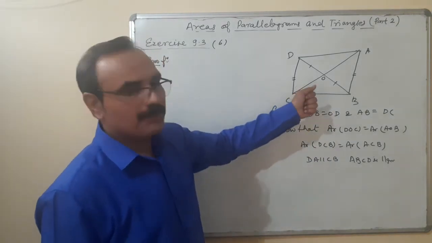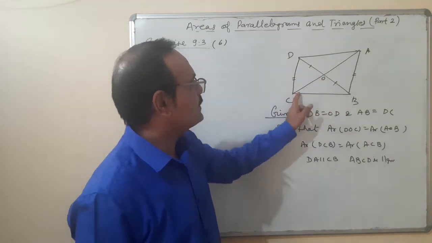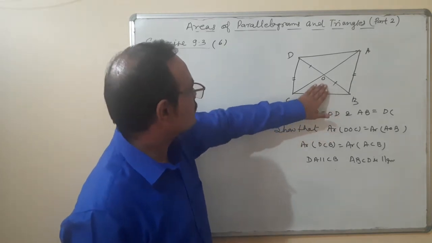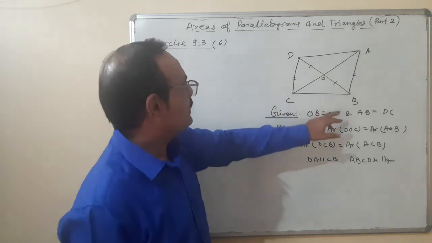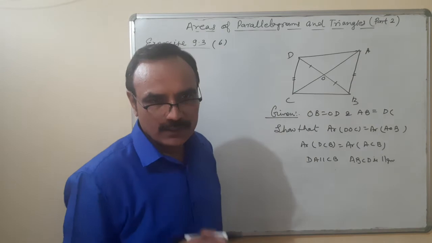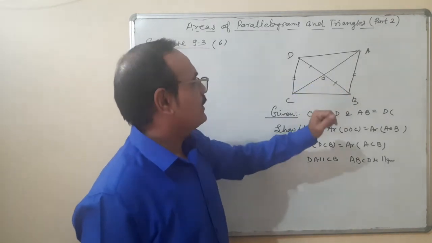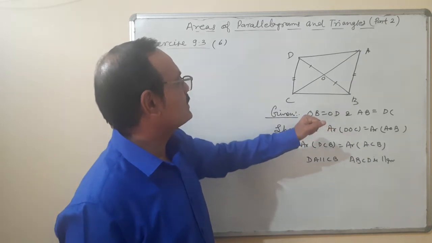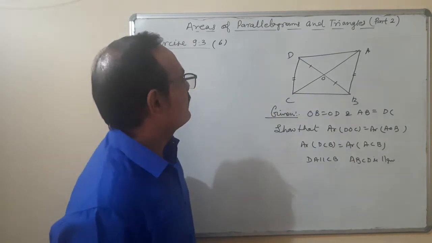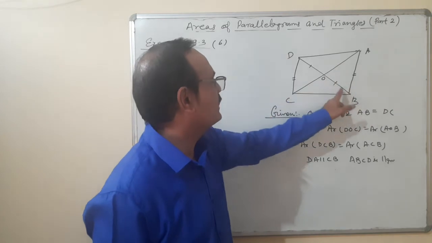So here one thing, look at this, is because OB is equal to OC, that means CO is the median. And if CO is the median, so area of this part is equal to area of this part. That means area of triangle BOC is equal to area of triangle COD. Okay, this would be equation number 1. Same as both the areas are equal. If we are going to add them, then what happens? These two areas is equal to these two, right? And from that, if I'll subtract this, then angle DOC is equal to angle AOB.